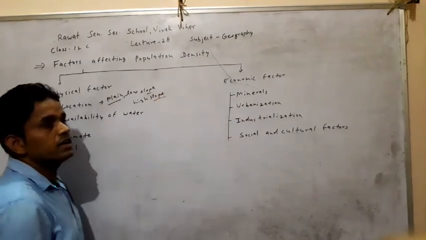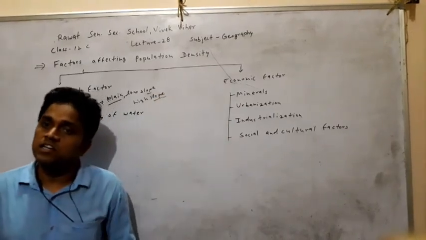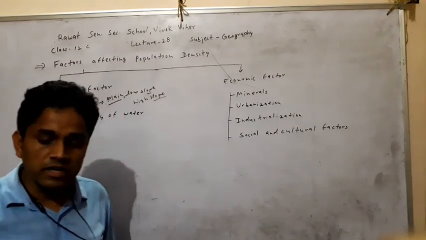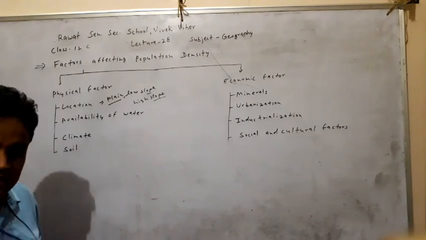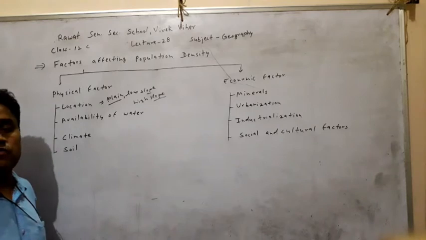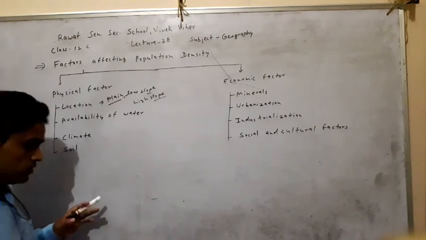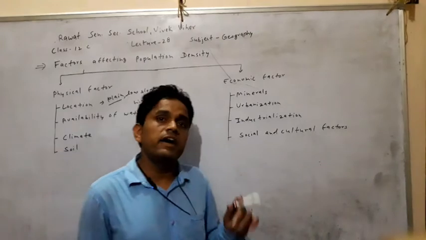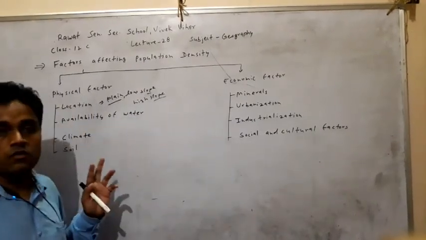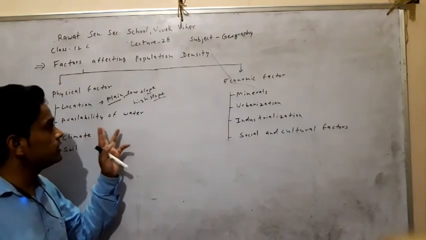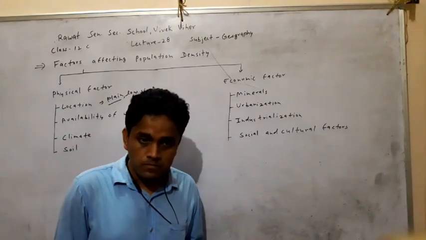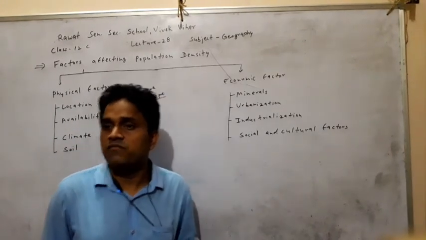High slope regions, mountainous regions, have unsuitable conditions for living. So low population is found in these regions, the mountain and hilly regions. Clear? Next, availability of water. Water is life. For survival on the earth, first we require oxygen and air, and second we require water for survival on land. So where water is available, population density is high.